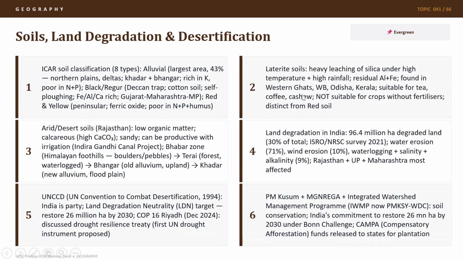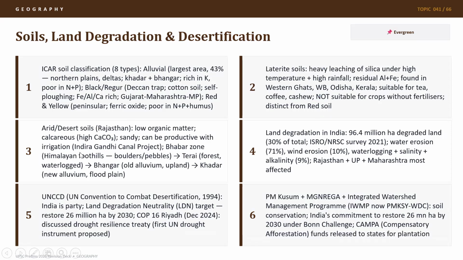So laterite soil is distinct from red soil. It does not have ferric oxide, but it has residual aluminum and ferrous, and it forms due to high temperature and high rainfall because of heavy leaching of silica. We also have arid and desert soils in Rajasthan, which have very low organic matter and high calcareous matter of CaCO3. It is sandy. It can be productive with irrigation, like the Indira Gandhi Canal project.